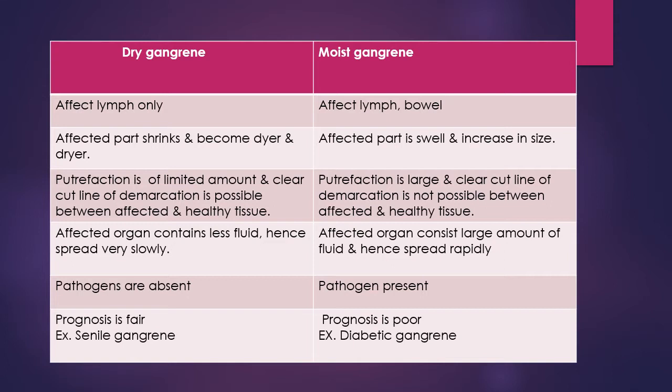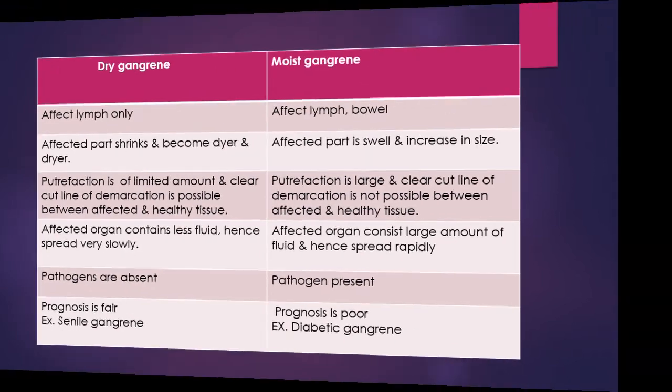In dry gangrene, pathogens are absent. In moist gangrene, pathogens are present because of the high amount of fluid. In dry gangrene, prognosis is fair, and in moist gangrene, prognosis is poor. A dry gangrene example is senile gangrene, and a moist gangrene example is diabetic gangrene.